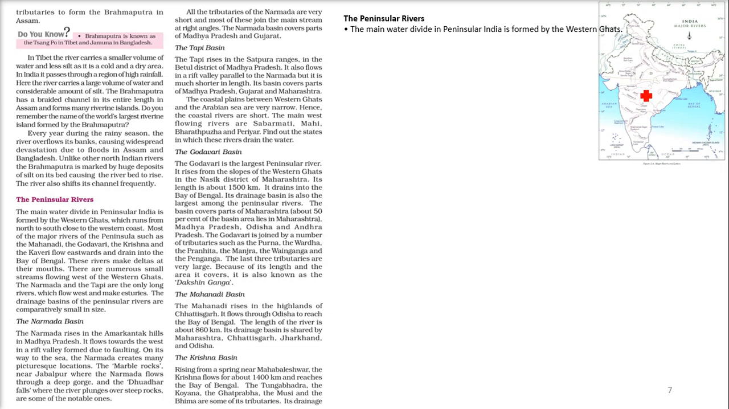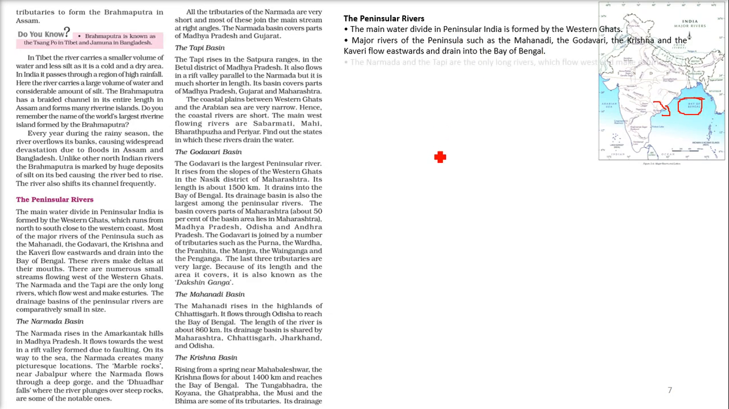Now coming to this region. So we are talking about peninsular rivers. The main water divide in peninsular is formed by these Western Ghats. These are the Western Ghats. So the major rivers of peninsula, like the Mahanadi, like the Godavari, this is Mahanadi, this is Godavari, and the Krishna here, and the Kaveri, they all flow eastwards, and they drain into Bay of Bengal.